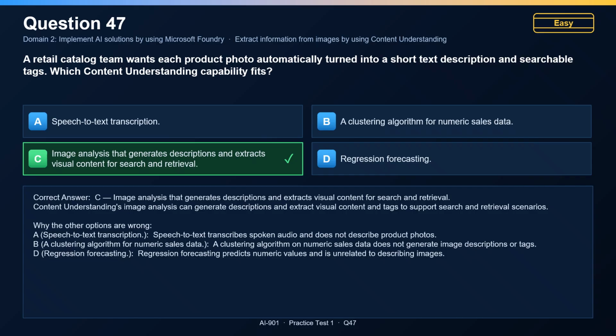Now, why the other options are wrong? Speech-to-text transcription is incorrect. Speech-to-text transcribes spoken audio and does not describe product photos. A clustering algorithm for numeric sales data is incorrect. A clustering algorithm on numeric sales data does not generate image descriptions or tags. Regression forecasting is incorrect. Regression forecasting predicts numeric values and is unrelated to describing images.